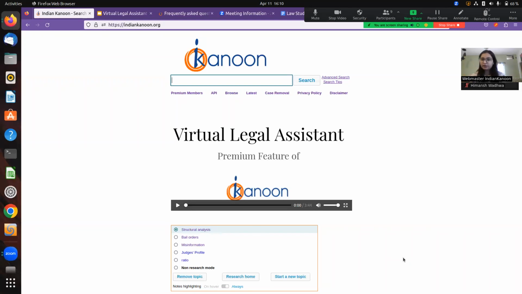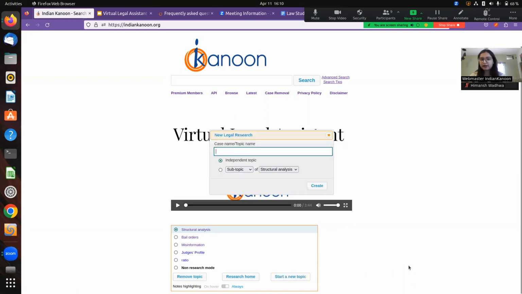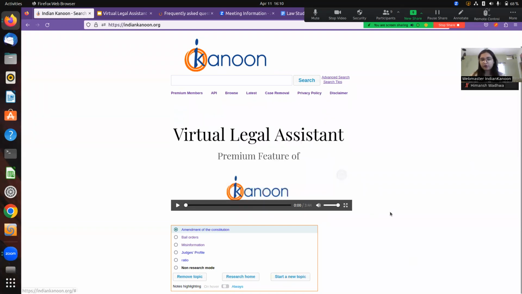To demonstrate how you can create topics, you simply select this button, start a new topic. For today's demonstration, I thought we will have a simpler discussion on a topic. So for that, I will be picking amendment of the Constitution. Once you create a topic, the topic comes on top of your dashboard.